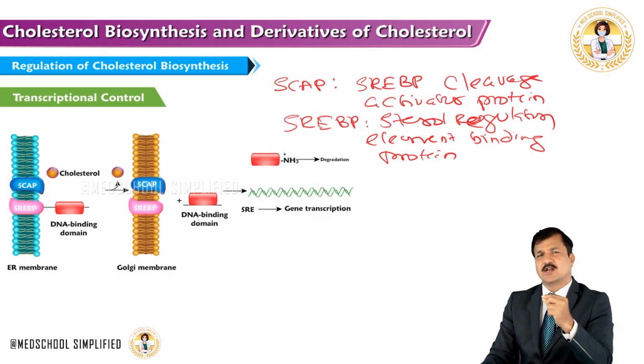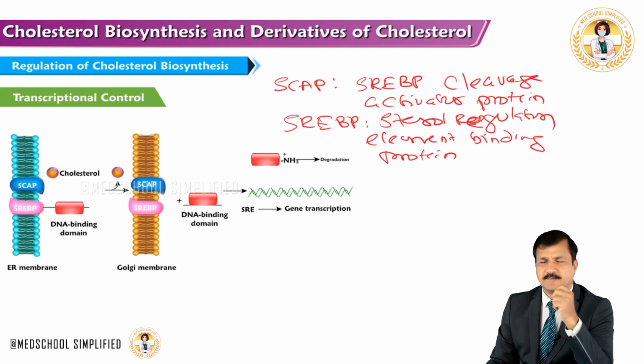That means the messenger RNA that is coming out of the gene. So more messenger RNA coming out means more translation will go on and more HMG-CoA reductase enzyme will be synthesized. More HMG-CoA reductase means more cholesterol biosynthesis, right? So how is that done?